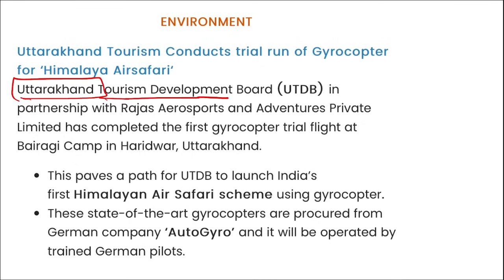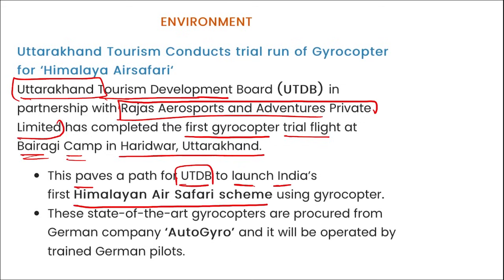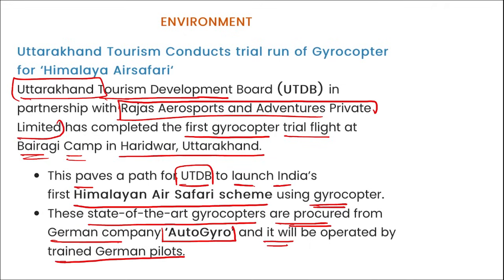The Uttarakhand Tourism Development Board, in partnership with Rajas Aerosports and Adventures Private Limited, has completed the first gyrocopter trial flight at the Bairagi camp in Haridwar, Uttarakhand. This paves the path for UTDB to launch India's first Himalayan air safari scheme using the gyrocopter. These state-of-the-art gyrocopters are procured from the German company Otto Gyro, and will be operated by trained German pilots. Correct?